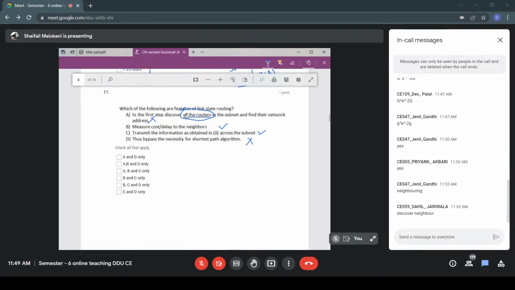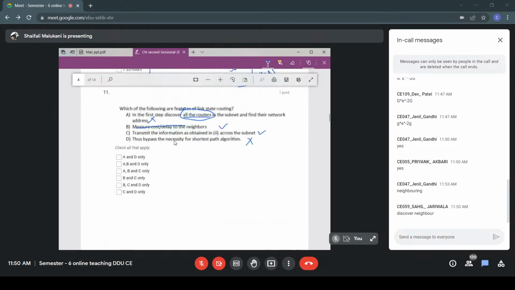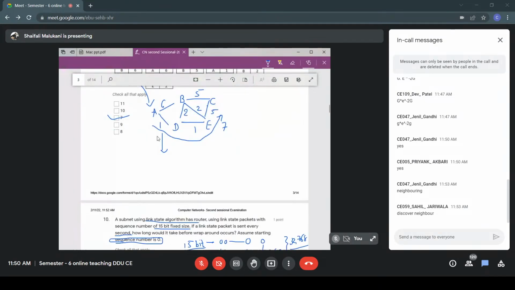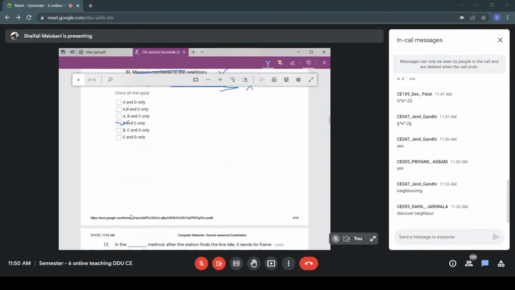The next step is that you have to measure the cost to the neighbors. So that step is correct. And the third step is that the information obtained in step 2, you are going to send it across the subnet, right? You are going to send it and thus bypass the necessity of the shortest path algorithm. But no, after you send this link state packet into the network, you have to use the shortest path algorithm later on. That is what we also did here to find the best route. So what are the valid ones? B and C are the valid ones, and others are not. So the answer is B and C only.